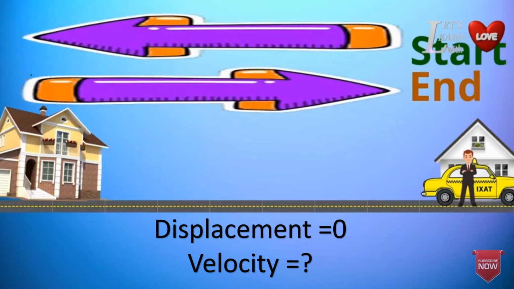So what is the formula to find velocity? Displacement upon time. We have already said the displacement is 0, displacement equal to 0, and the time taken is 1200 seconds. And my question is, what is the velocity? You should comment me, children.